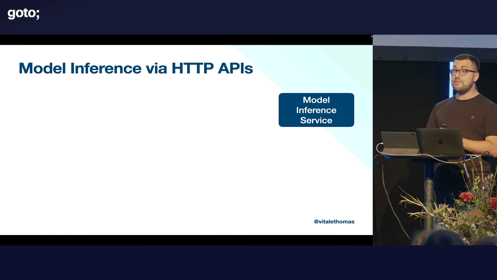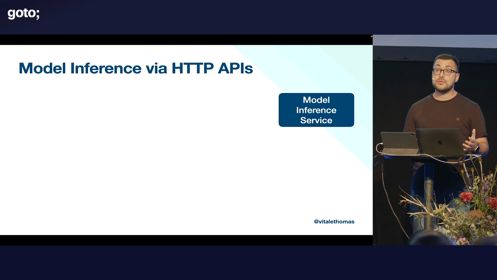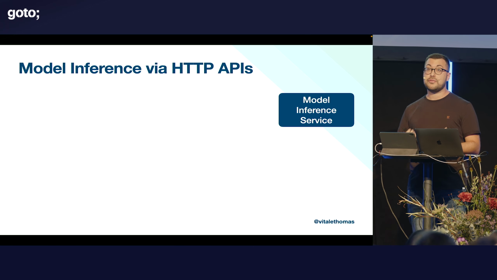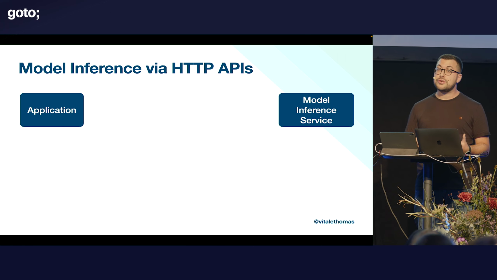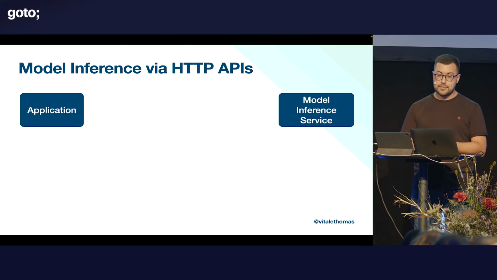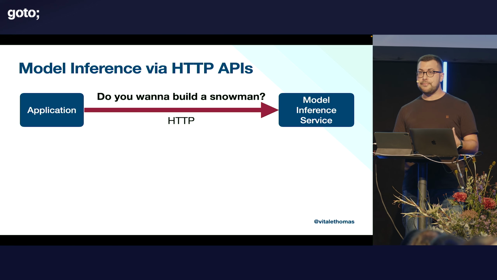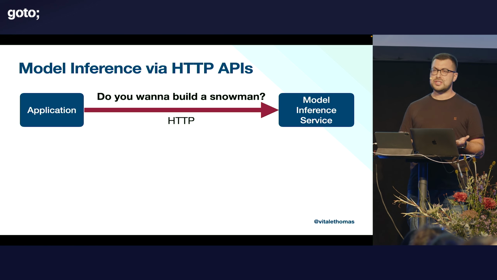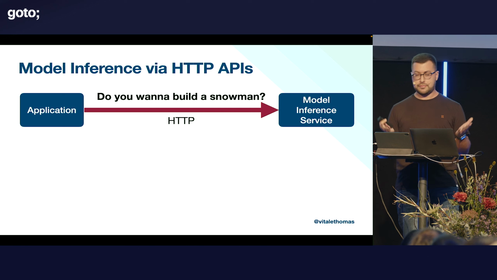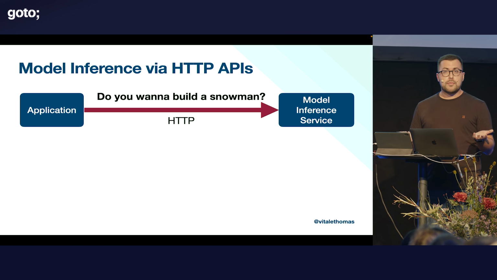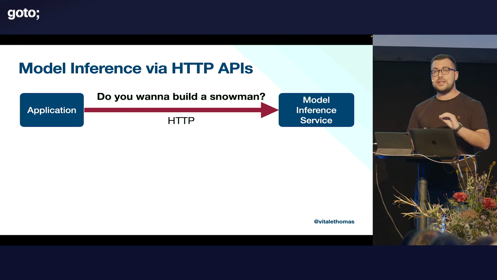We have our model inference service. It could be something in the cloud, like OpenAI or Mistral. It could be something running on premises. From our application, we send an HTTP request, and we say, hey, do you want to build a snowman? Then we realize that's a weird question to ask a model. So we immediately write back, it doesn't have to be a snowman. We haven't got any snow yet. It's October. Let's be realistic, right? That's not a very complicated flow, right?